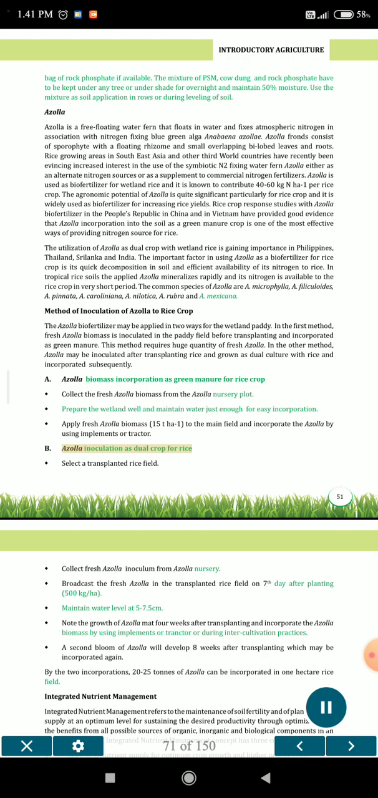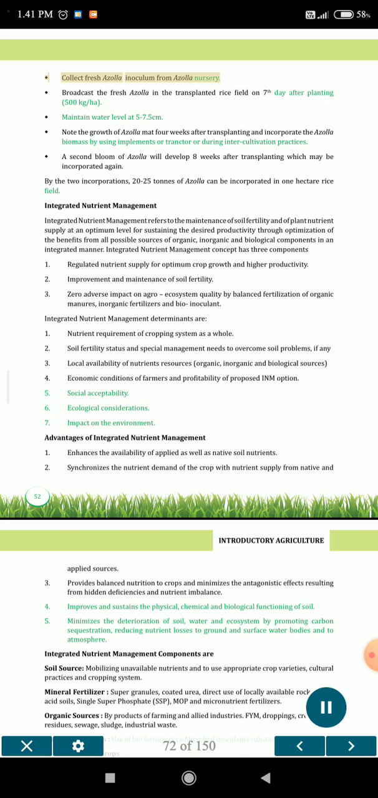B. Azolla inoculation as dual crop for rice. Select a transplanted rice field. Collect fresh Azolla inoculum from the Azolla nursery. Broadcast the fresh Azolla in the transplanted rice field on the 7th day after planting, at 500 kg per hectare. Maintain water level at 5 to 7.5 centimeters.